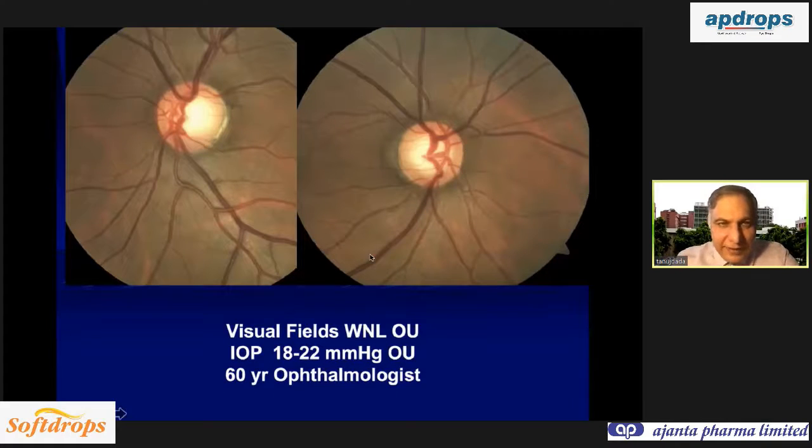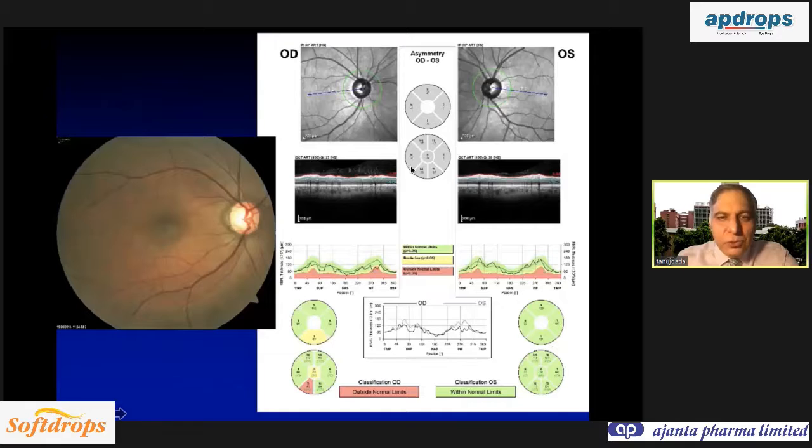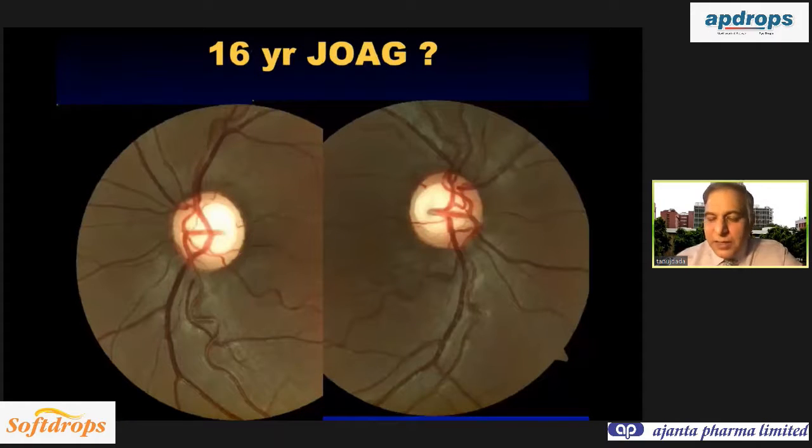So this is a fellow ophthalmologist. Does he have glaucoma or not? You see the disc on both sides and then see the RNFL. It is very difficult to make out, but when you do the OCT, there is inferior RNFL loss, and now if you go back and see, there is definitely an inferior retinal nerve fiber layer damage occurring here. So many times OCT picks it up and then you go back and see that you had missed it on clinical examination that there is an RNFL defect, and then you are justified in starting the patient on therapy.